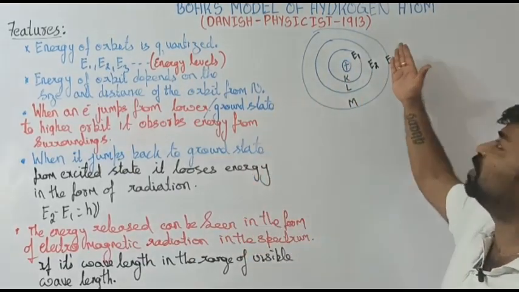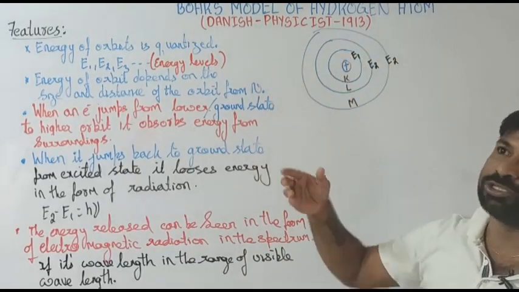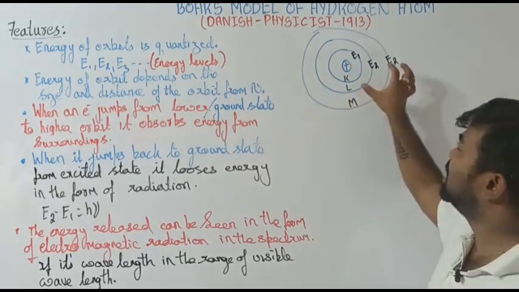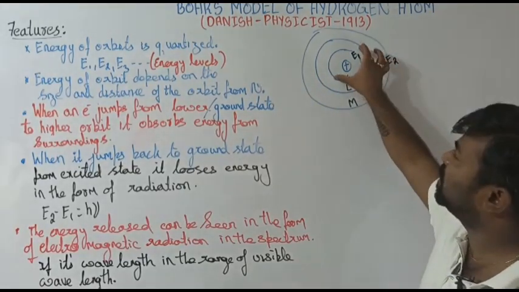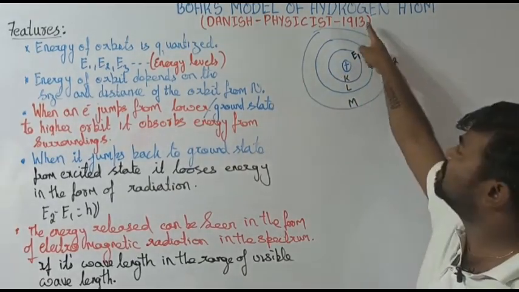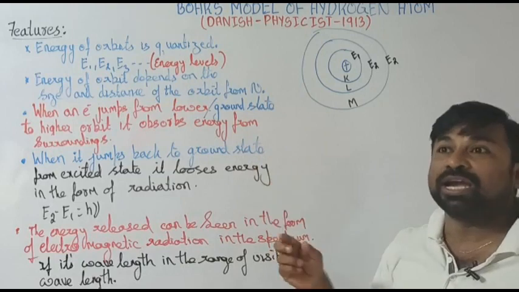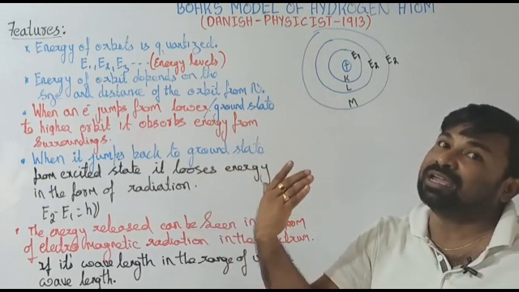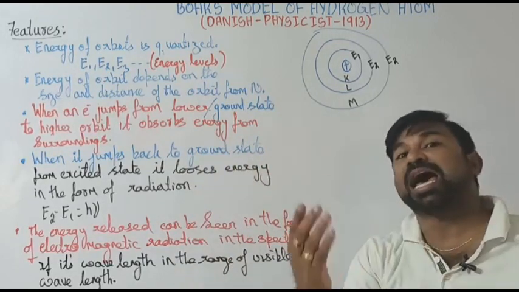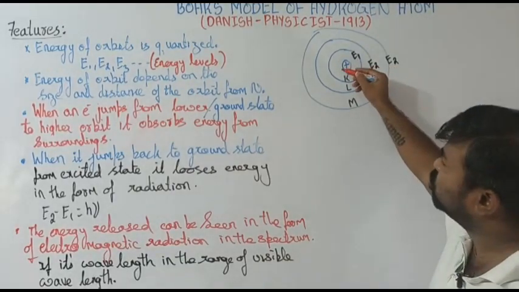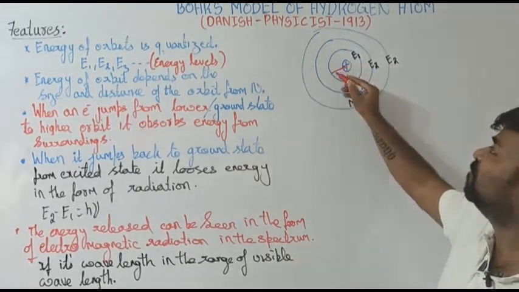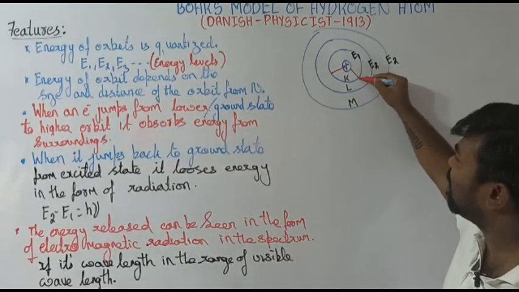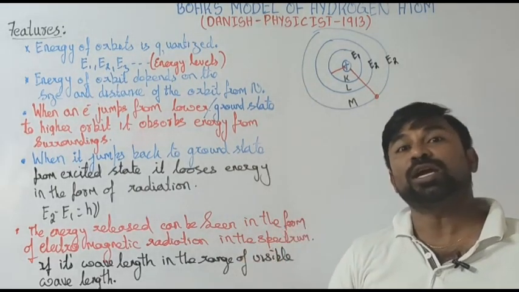Now, which orbit has more energy? That's what he says. It depends on the size of the orbit. See here, this is the first orbit, the K orbit, and its size is small, whereas the size of M is big. The orbit which is smaller has less energy, and the larger orbit has more energy. You can also say it the other way: the orbit closer to the nucleus, the distance I am talking about, has less energy, whereas the orbit far away from the nucleus has more energy.